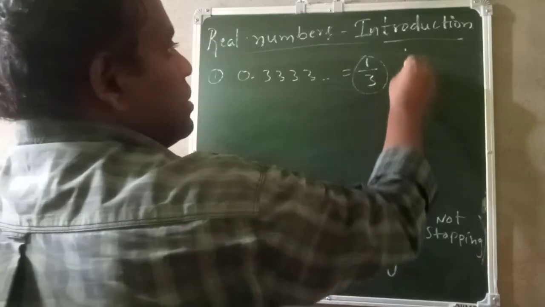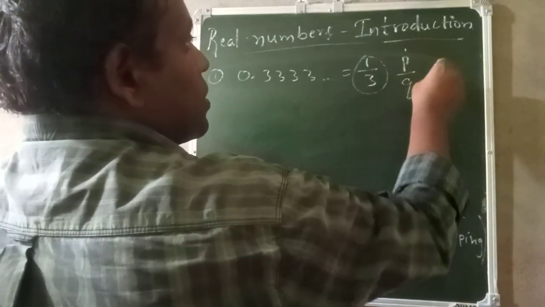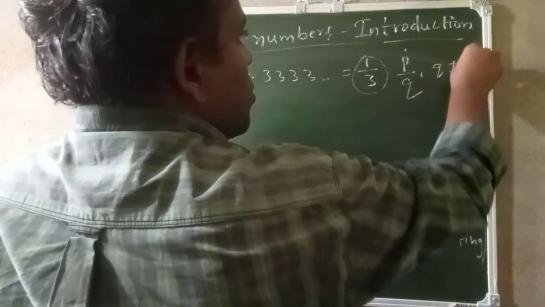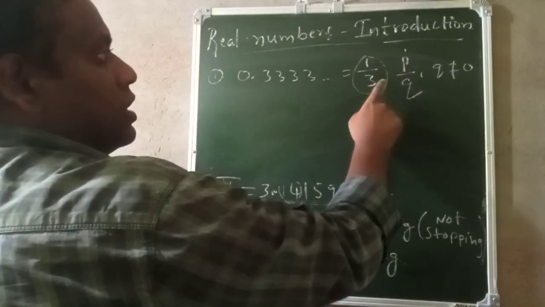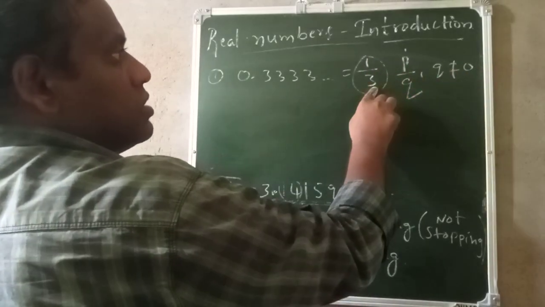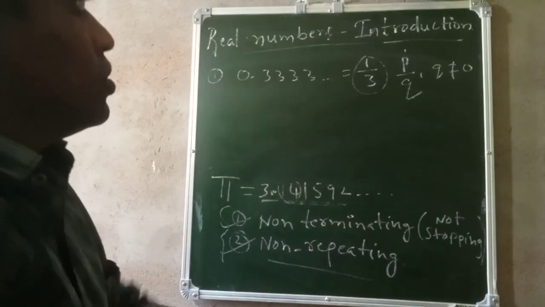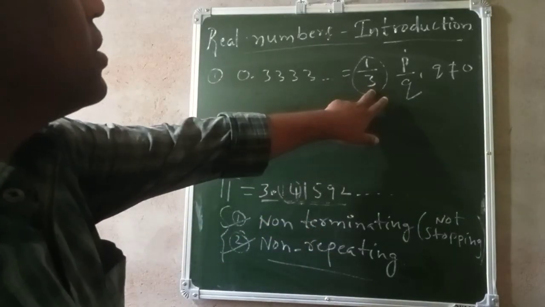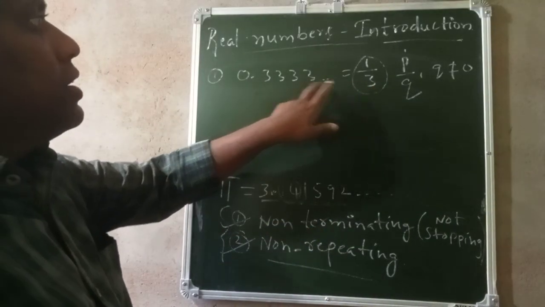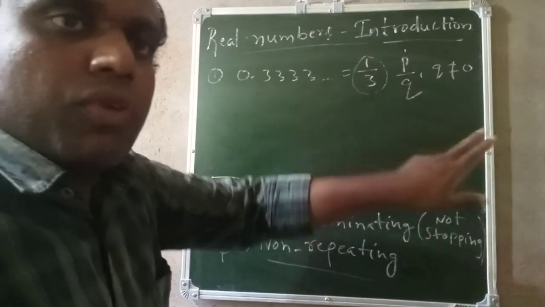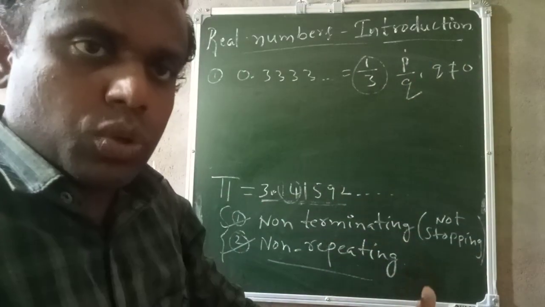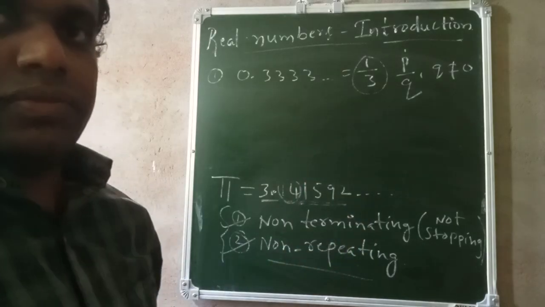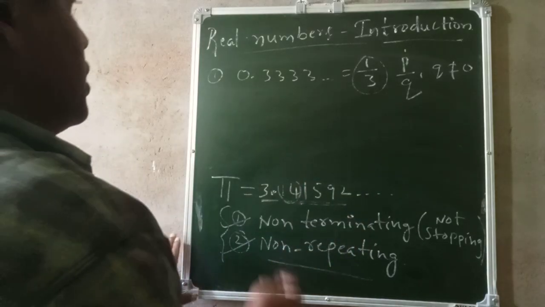See, this 1 by 3 is in P by Q form. P by Q and Q is not equal to 0, correct? In place of P, 1, in place of Q, 3, and Q is not equal to 0. That means 3 is not equal to 0. So this can be written in P by Q form. When we can express a number in P by Q form and Q is not equal to 0, then that is a rational number. Okay.